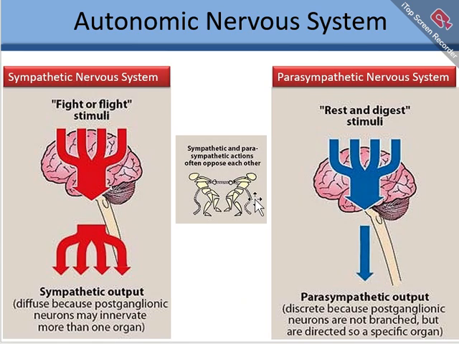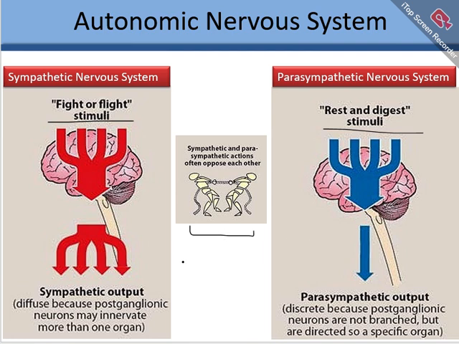Okay, so now further talking about the function of the sympathetic nervous system and the parasympathetic system. The sympathetic nervous system, as you all know, is also known as the fight and flight response, and the parasympathetic system is known as the rest and digest response. So you can see that the sympathetic and parasympathetic systems oppose each other, and as a result, the effect on different organs is balanced.